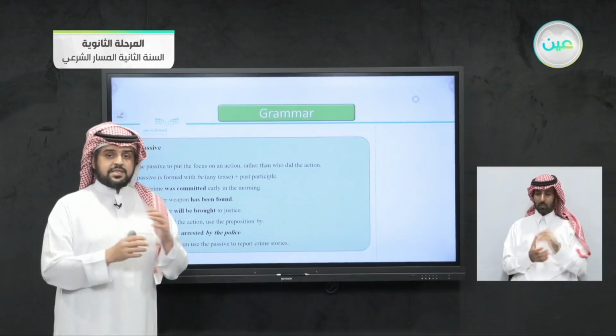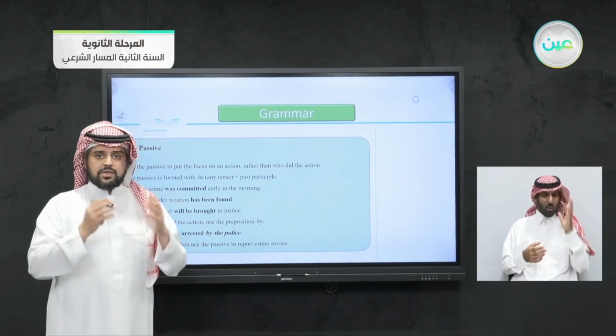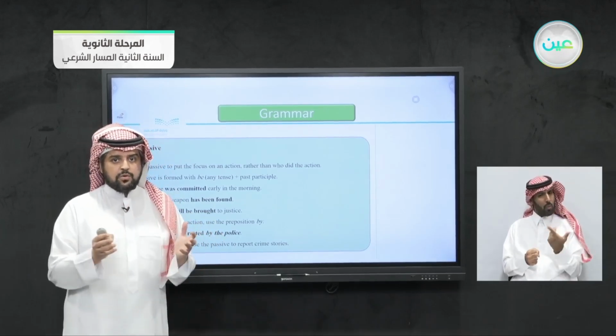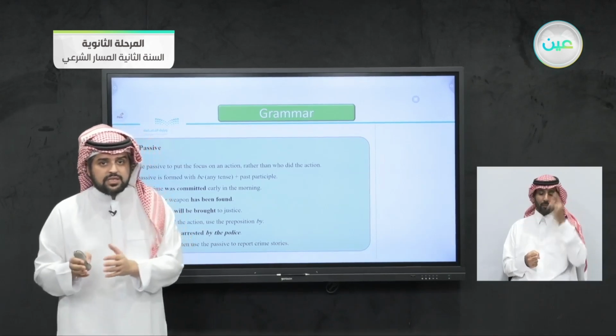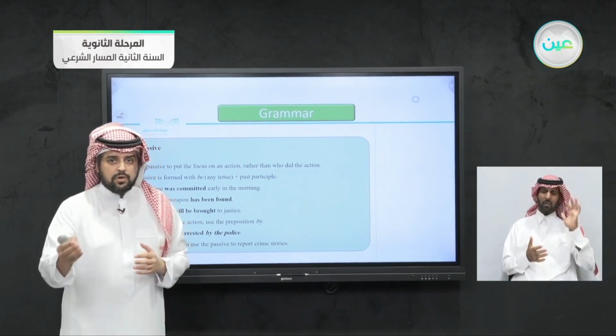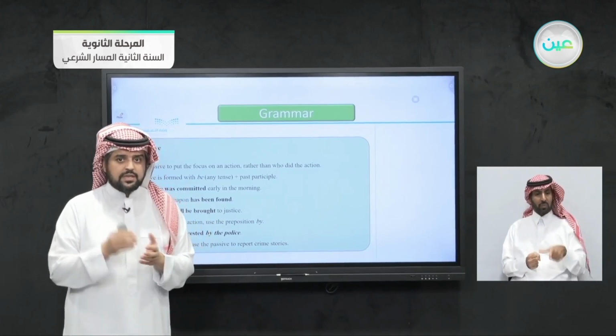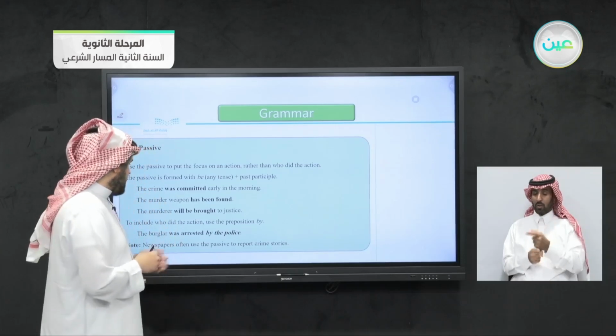And there's a misunderstanding that we use the passive if we don't know who did the action. No, we choose the passive just to focus on the action itself. It doesn't matter if we know who did it or we don't know who did it. We use the passive just to focus on the action.